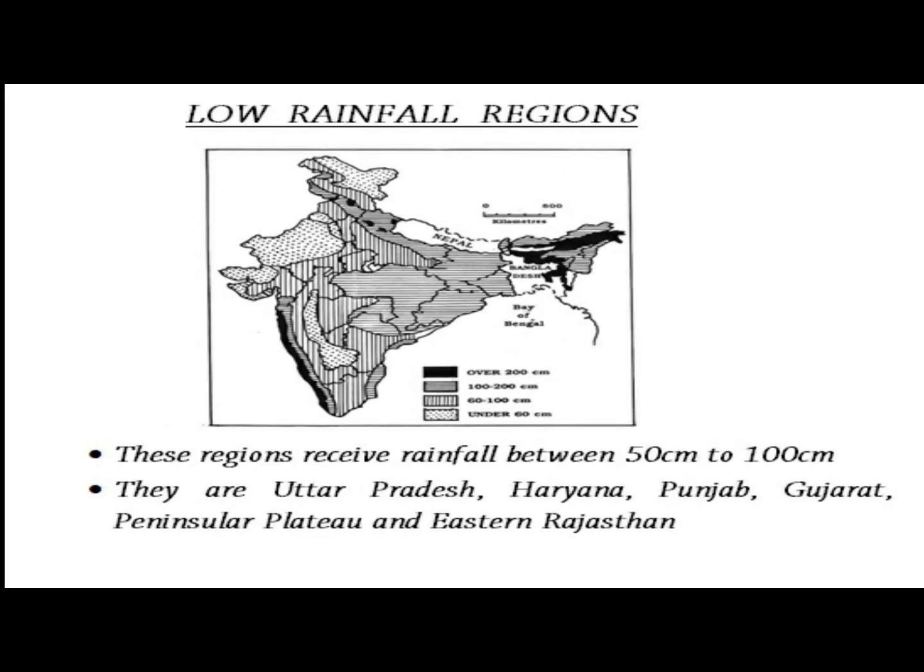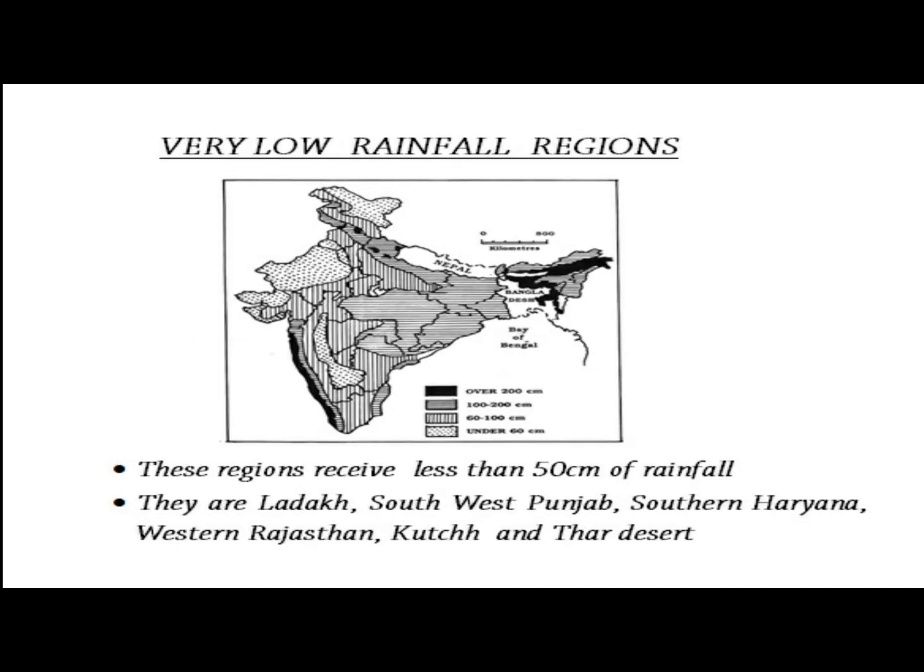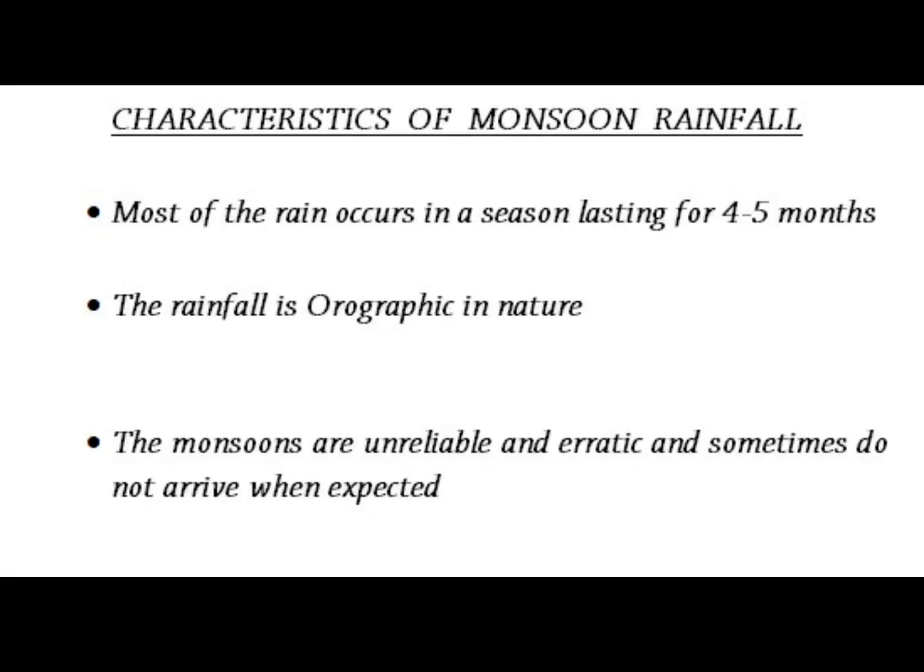Next one is the low rainfall region. Now these regions receive rainfall between 50 centimeters to 100 centimeters. They are Uttar Pradesh, Haryana, Punjab, Gujarat, Peninsular Plateau and eastern Rajasthan. And the last one is the very low rainfall region. Now these regions receive less than 50 centimeters of rainfall. They are Ladakh, southwest Punjab, southern Haryana, western Rajasthan and Kutch and the Thar desert.